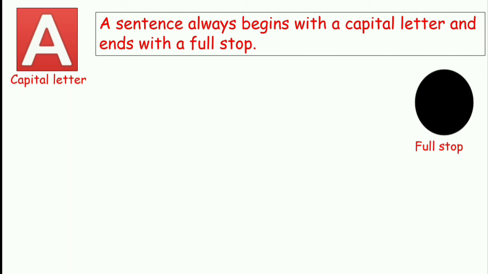The first letter of the word that is the beginning of the sentence is always a capital letter. And when you have completed it, you end it with a full stop. Let's take an example. Read the poem aloud. Here you can see the first letter is R. It's the beginning, so it's a capital letter. And the sentence has ended with a full stop.